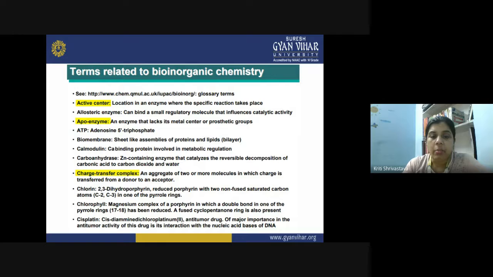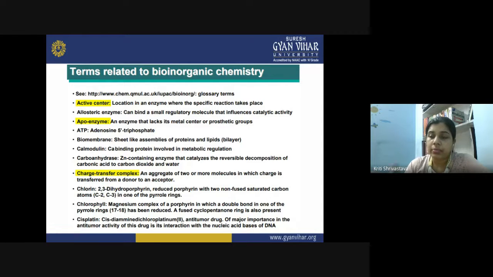Then charge transfer complex. Charge transfer, as the name suggests, means we are transferring electrons. So a complex is involved in these electron transfer reactions, and we call it a charge transfer complex. Basically it is an aggregate of two or more molecules in which the charge is transferred from a donor to an acceptor. So they are not a single molecule in the system. Rather, they are an aggregate of so many molecules, and electrons are transferred from one molecule to the other, then the next molecule, then the next molecule. In this manner, the entire complex is involved in the electron transfer mechanism.